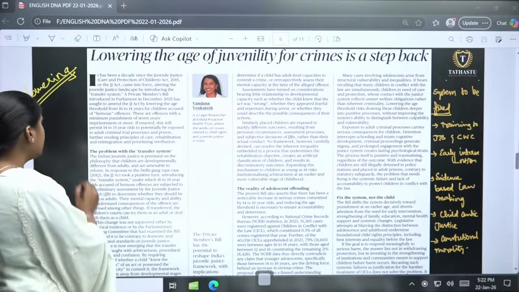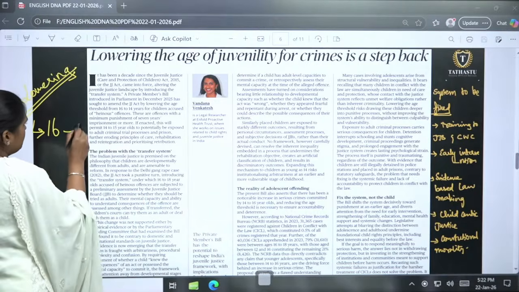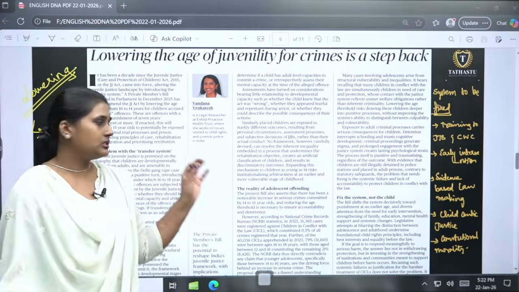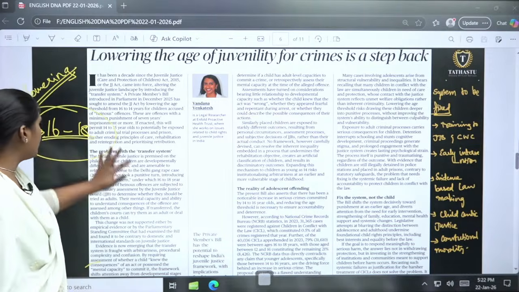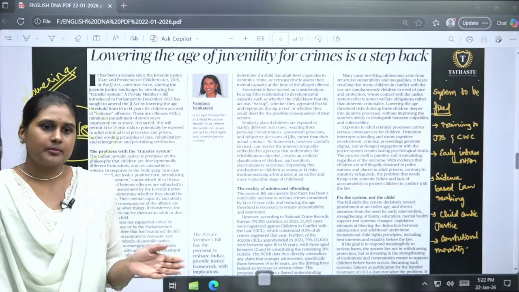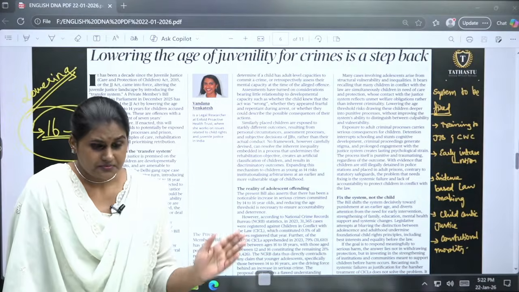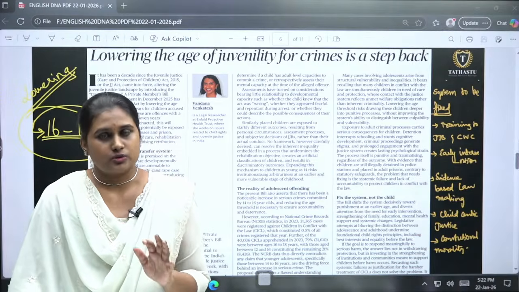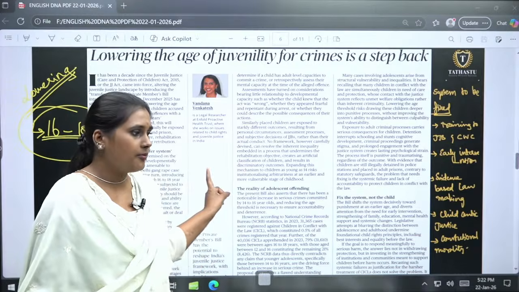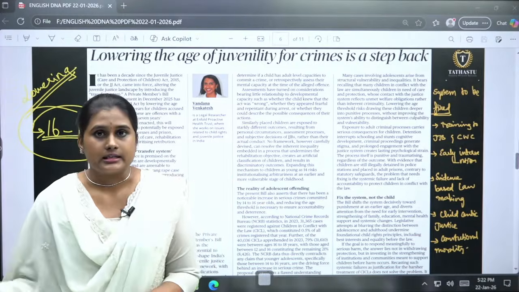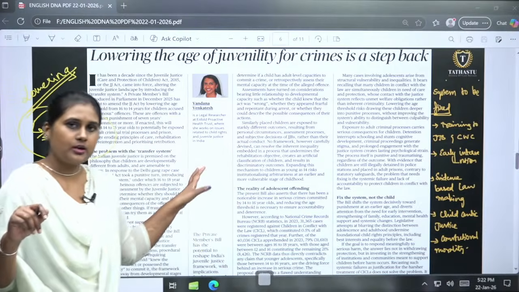Earlier it was 16 to 18 years old. So the age group of 16 to 18 year old offenders will be treated as adults during the trial process. This was made after the 2012 Delhi rape case. So after that, this happened.